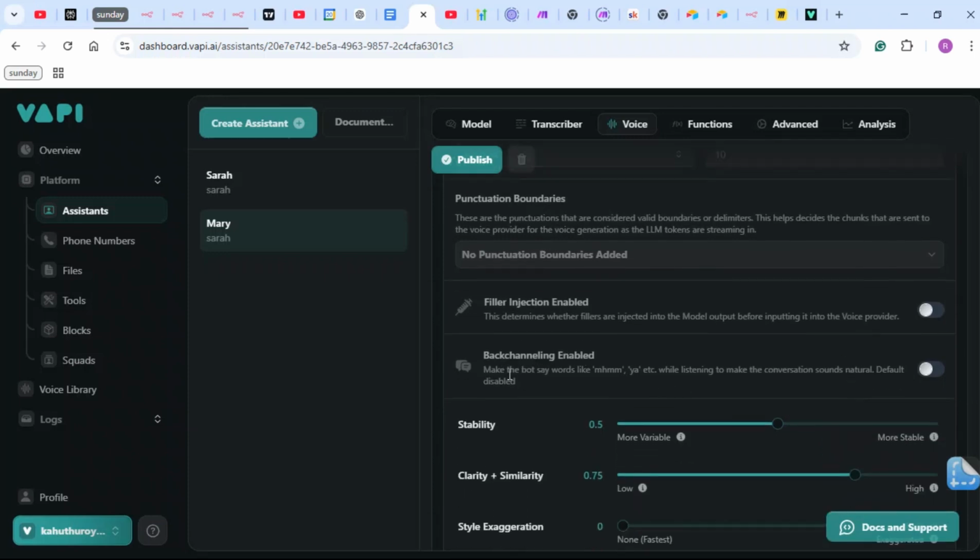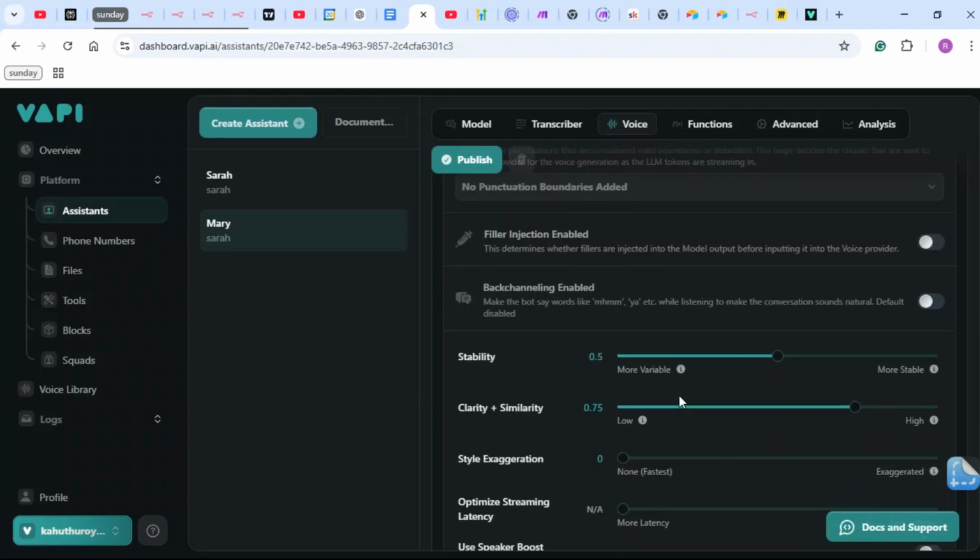Back channel enabled makes the bot say words like yeah, uh-huh. This is also context specific. When you're creating a narrating assistant, this is good, but when you are getting input or having a conversational flow, this really comes out as a bad experience because you will be talking and the voice agent suddenly says yeah, and it usually seems very unnatural.